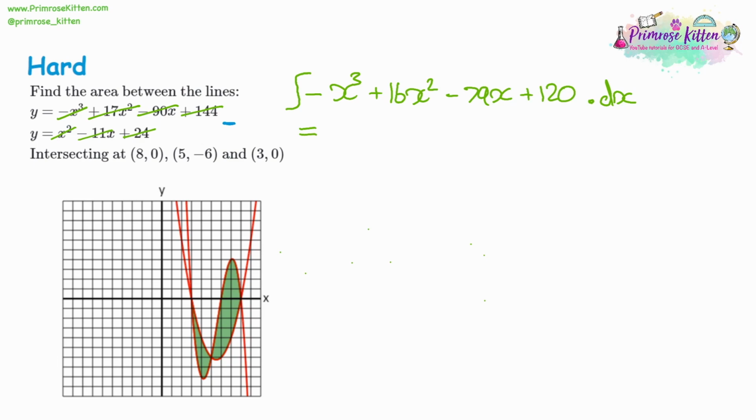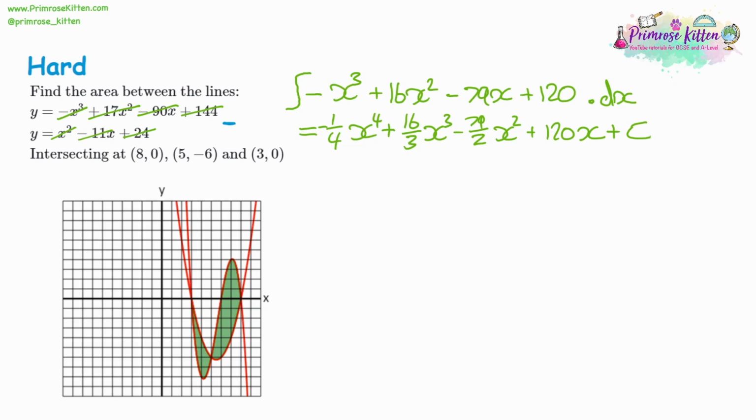So we need to increase all the powers by 1. Cube becomes power 4, but divide by the 4. Squared becomes cubed, but divide by the 3. X becomes x squared, but divide by the 2. And numbers become x. And remember the plus c on the end. Even though we're not using it in these questions, it's mathematically correct to include it.